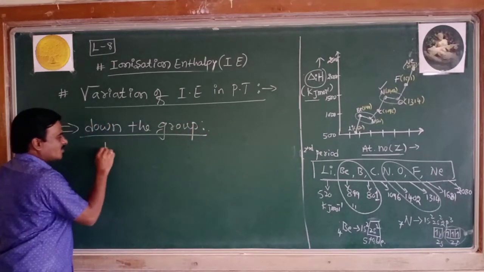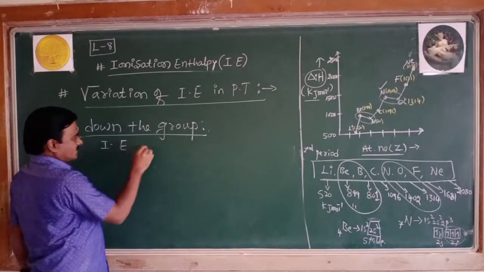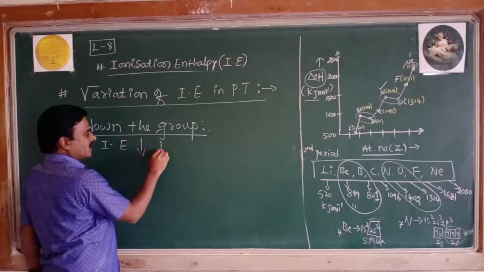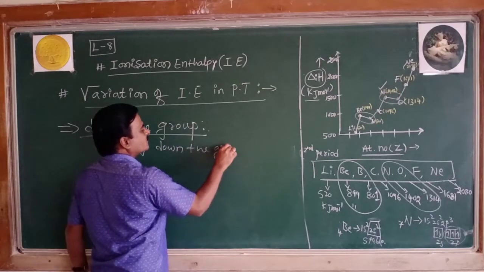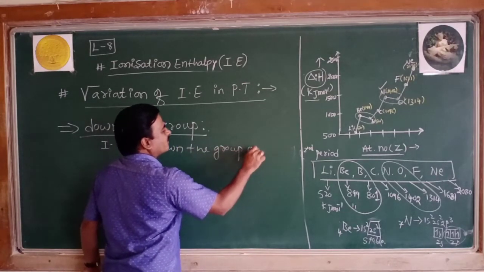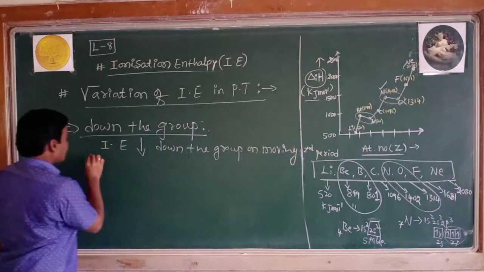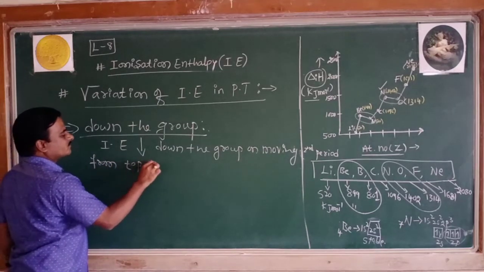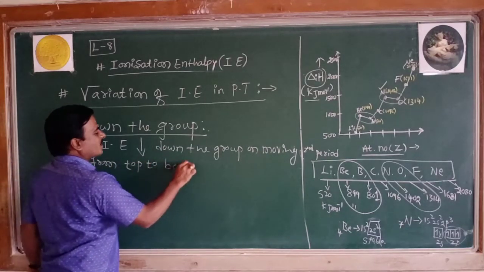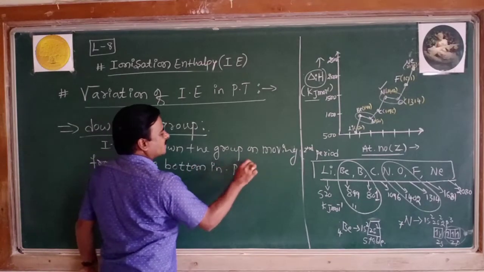I can write that ionization enthalpy decreases down the group on moving from top to bottom in the periodic table.